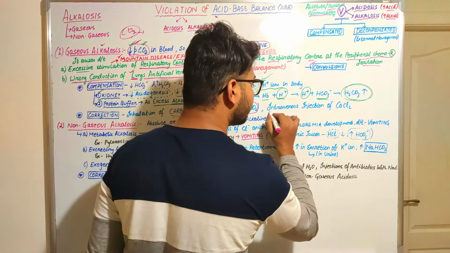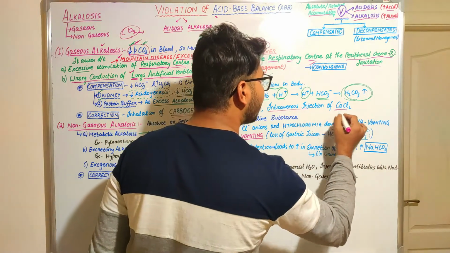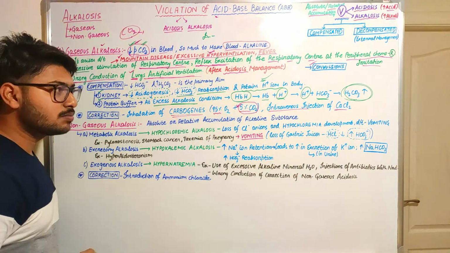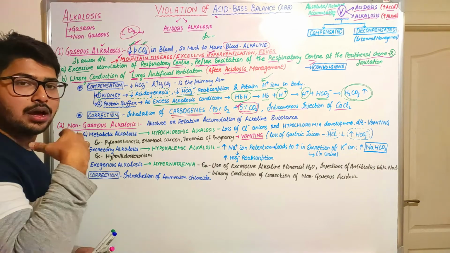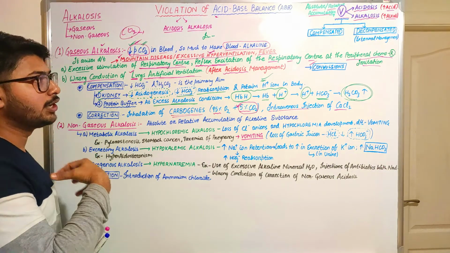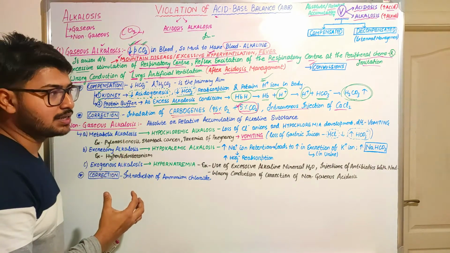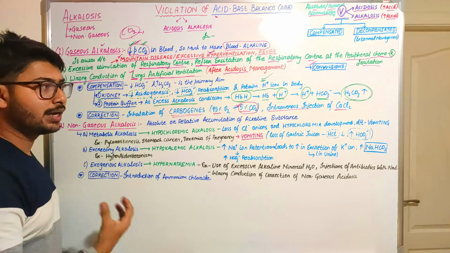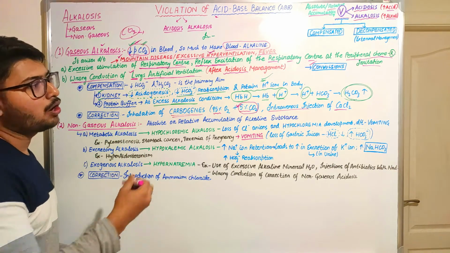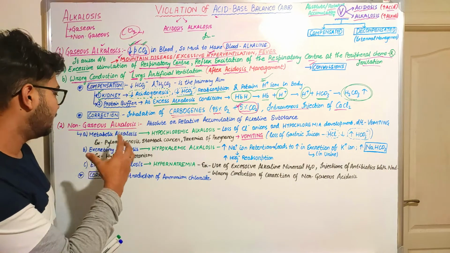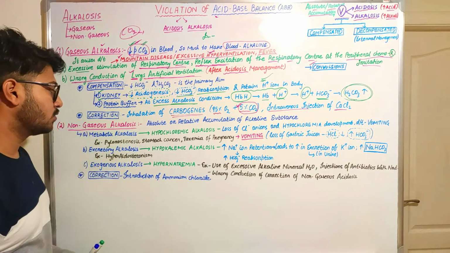And also it is associated with intravenous injection of calcium chloride. Why calcium chloride? Because most of the anions are lost during the alkalosis mechanisms, so we need to retain these anions. How the anions are lost, we are going to see next in the non-gaseous alkalosis.